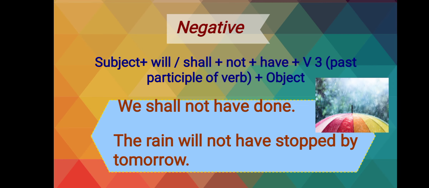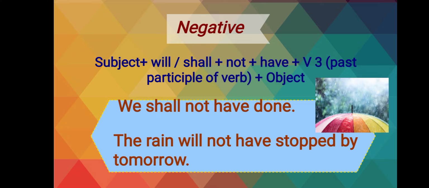Now we will see the sentence structure of negative sentences. In negative sentences we just add not after will or shall. Okay, let's see. First we write the subject, then will or shall, then not, then have, then the past participle of the verb, and then the object or rest of the sentence. Examples are given here.